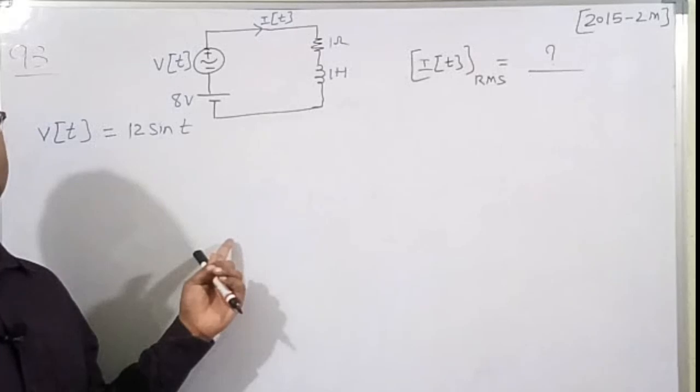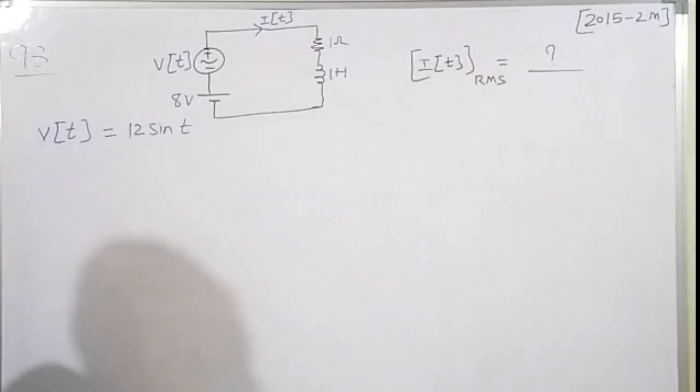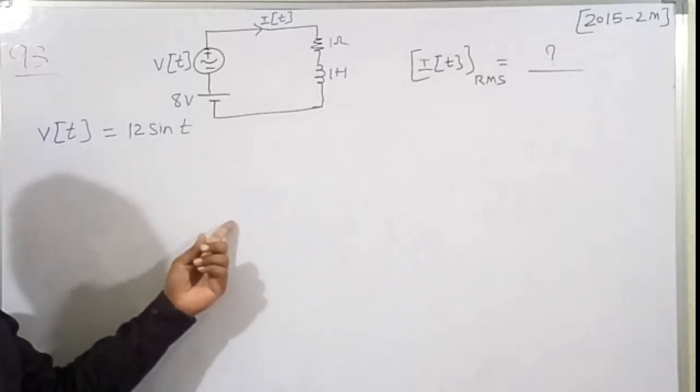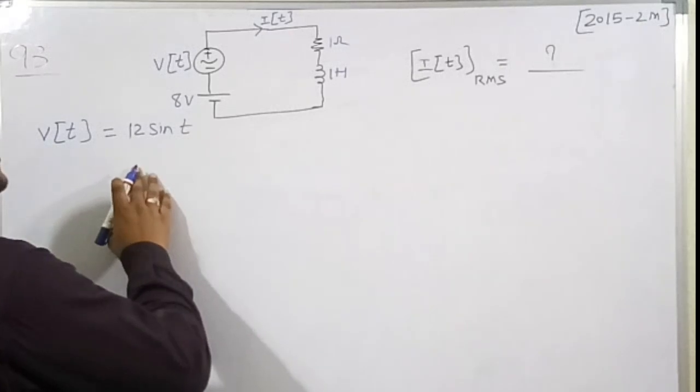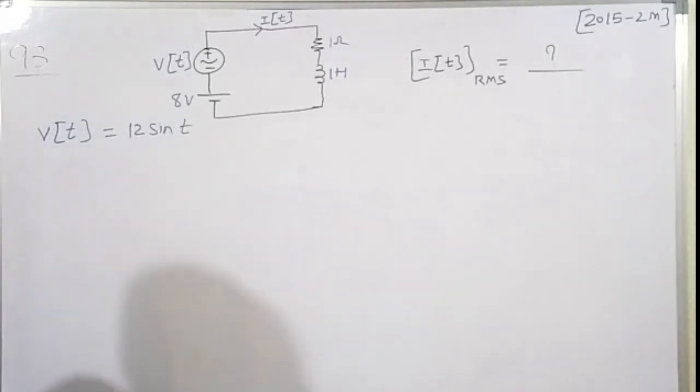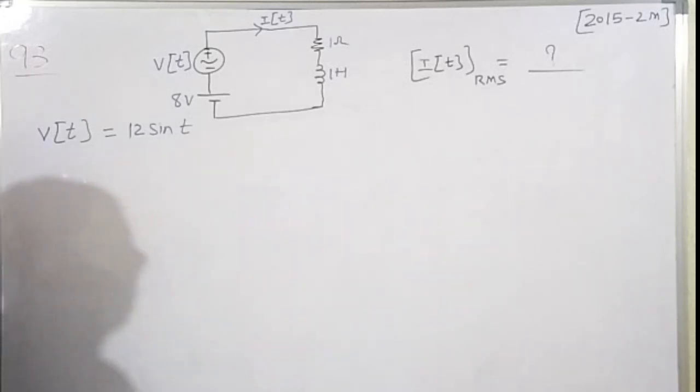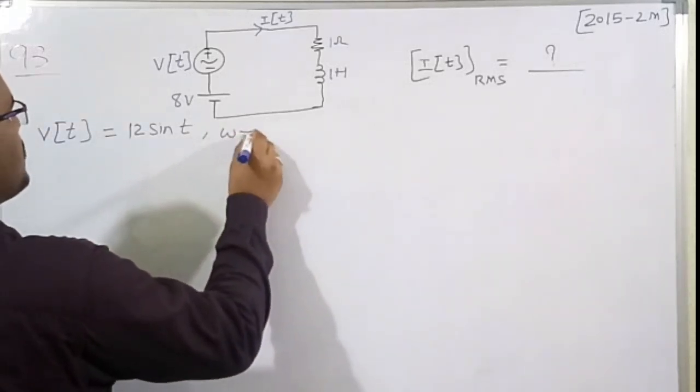So I have drawn the figure so that it will be very easy to understand. Here V of t is equal to 12 sin t. Here 12 sin t means omega is equal to 1, which in the general form is Vm sin omega t. So Vm is equal to 12 and omega is 1 radian per second. Therefore omega is equal to 1.